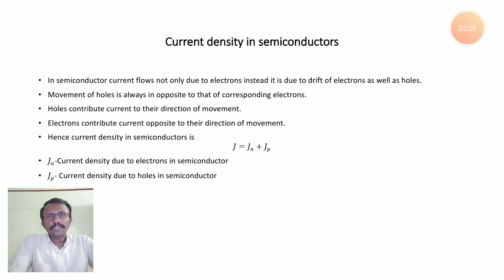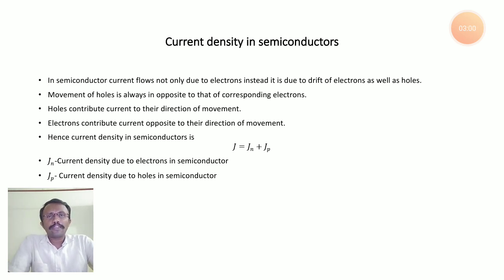When it comes to conductors and semiconductors, in conductors we don't have any holes. That's why the current flow in conductors is due to only electrons. In semiconductors, the current flow is due to both holes and electrons.